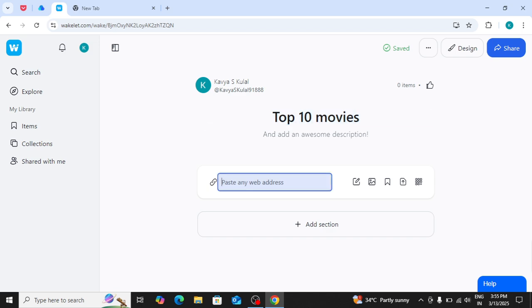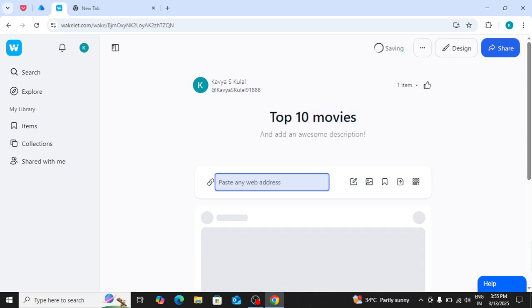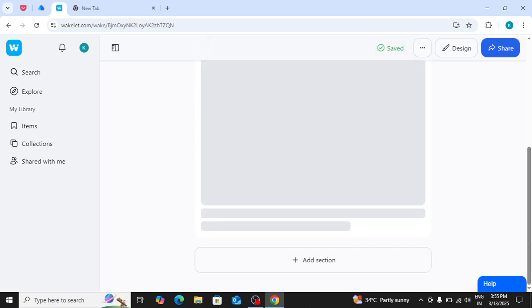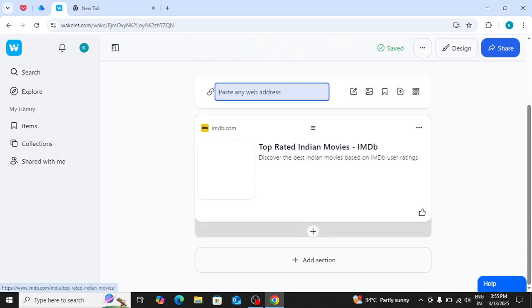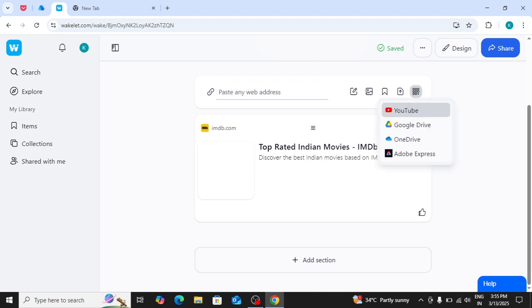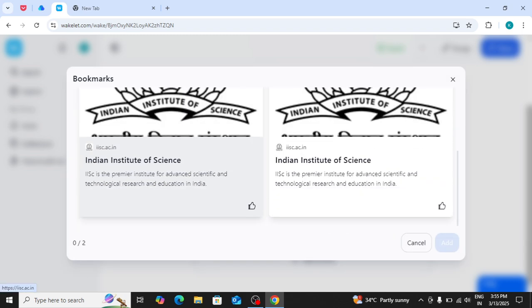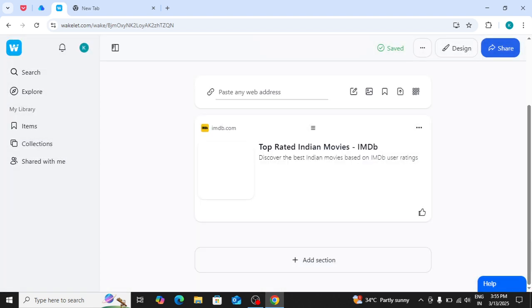Paste the URL here. It is going to add it. One thing about this is there is no preview feature. We can export the YouTube videos and upload files in PDF form. This is all about Wakelet.